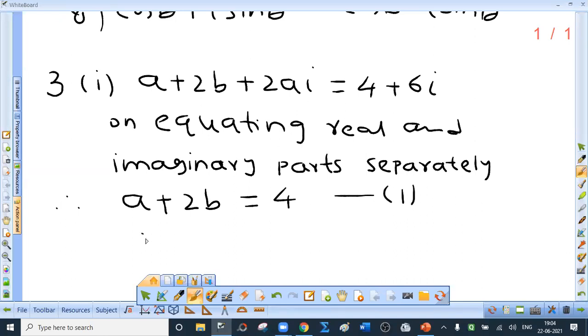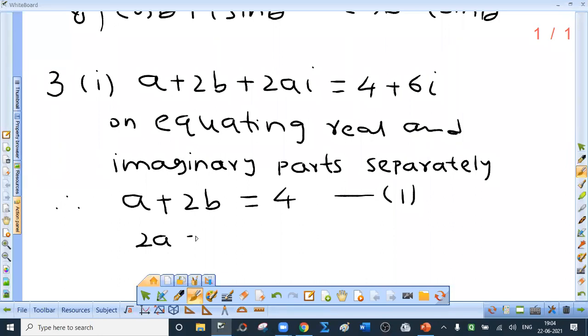On the left hand side, see, many students write 2ai, that is wrong. 2ai is an imaginary number. When we say imaginary part, it has to be a real number. It is attached to i, the imaginary unit. So on the left hand side, it is 2a.